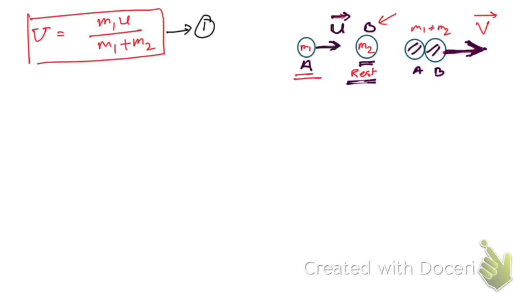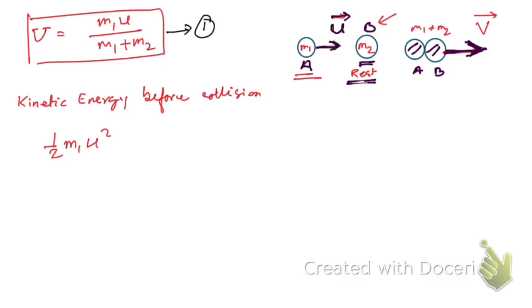So what is the kinetic energy before collision? The kinetic energy of the body must be half m1 u square.